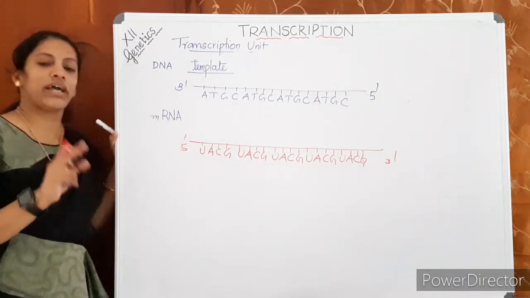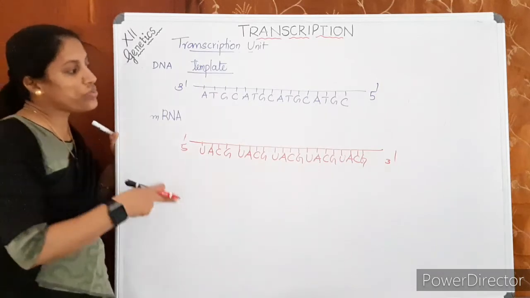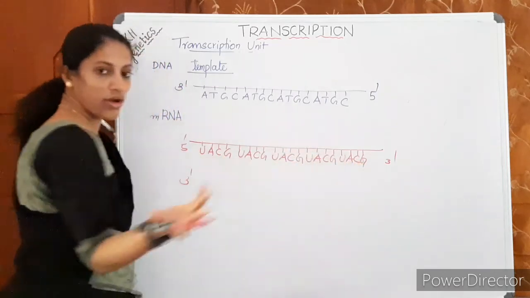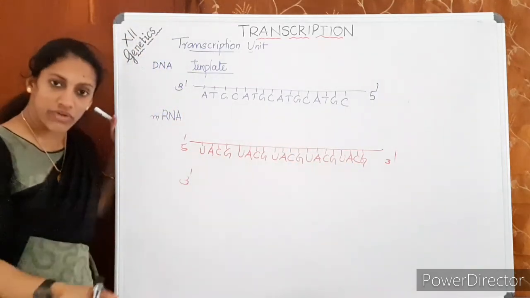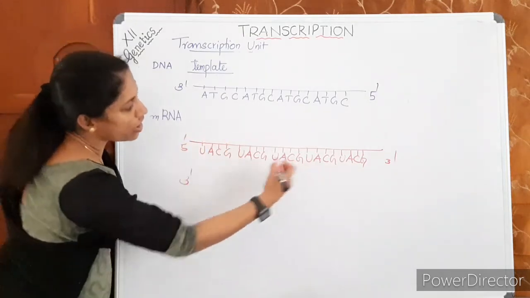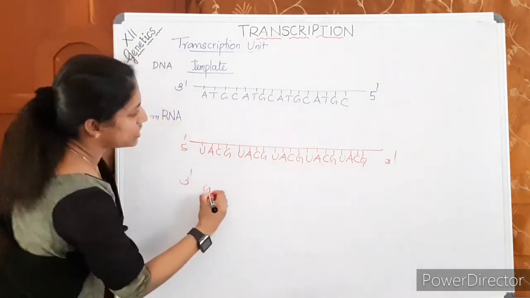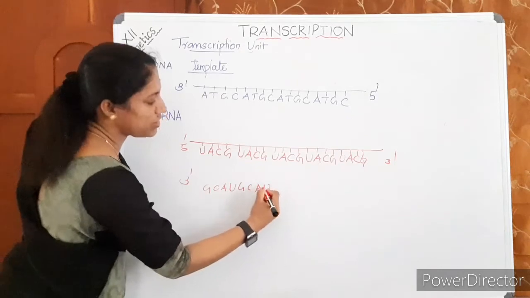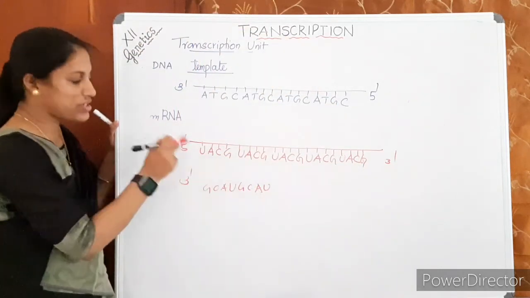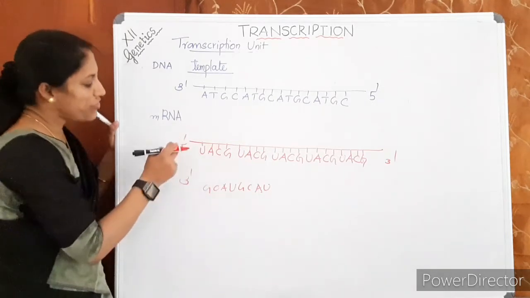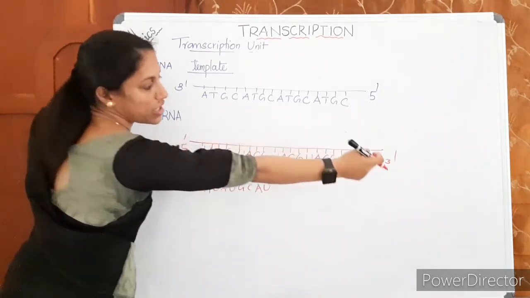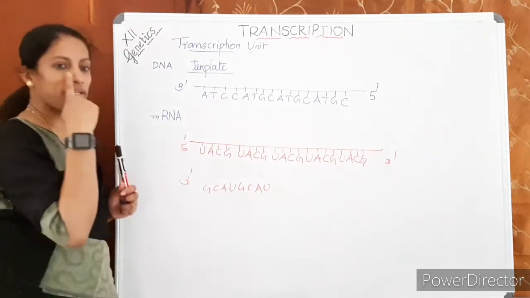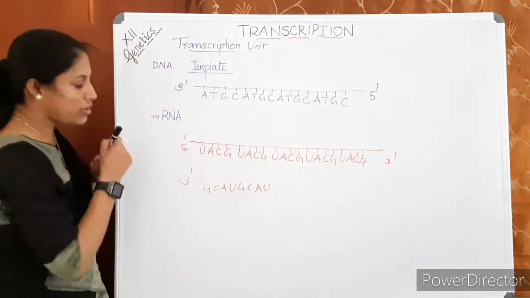Sometimes in the entrance question, you may see that this option may not be there in the options. Instead, the option will be like this, from here to here, GCAU, GCAU. Is there any difference between this strand and this strand? No difference. Here the direction is 5' to 3', and here it is 3' to 5', but the strands are the same. So you have to be careful by looking at the options.